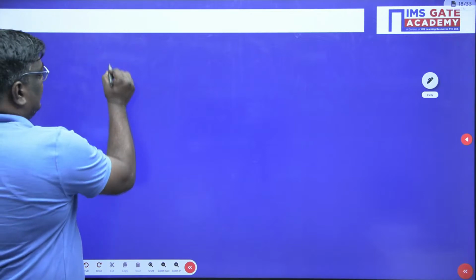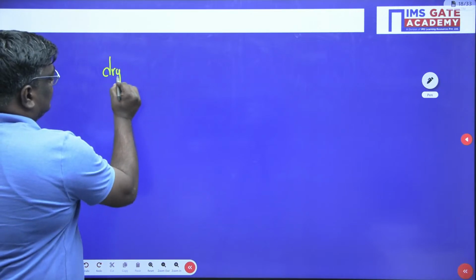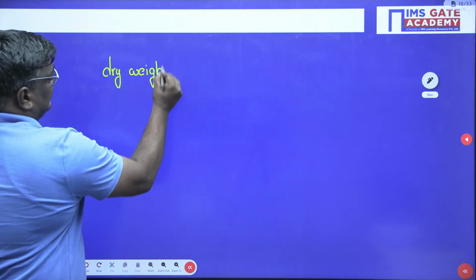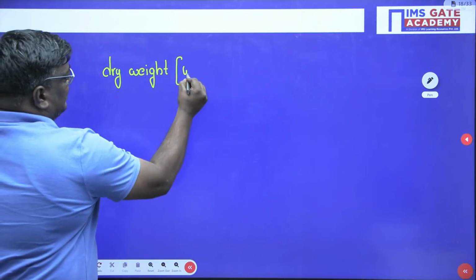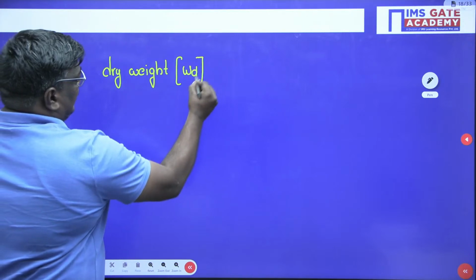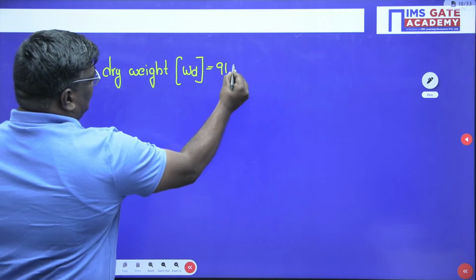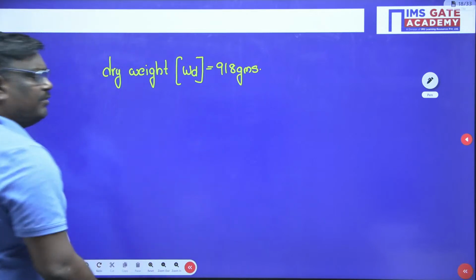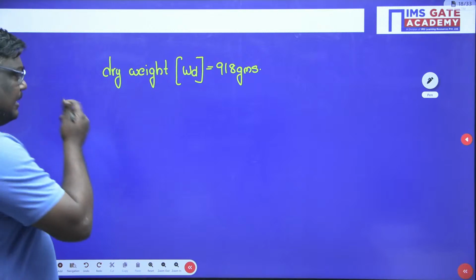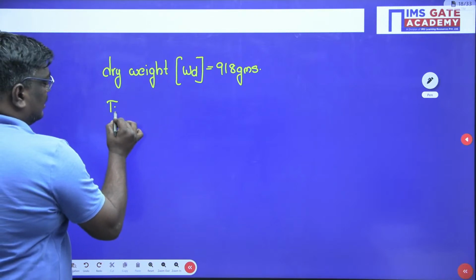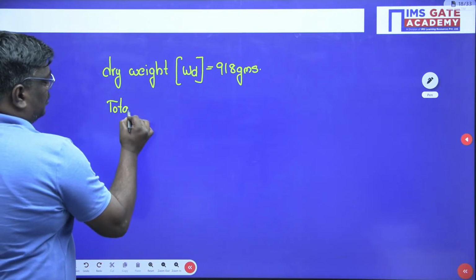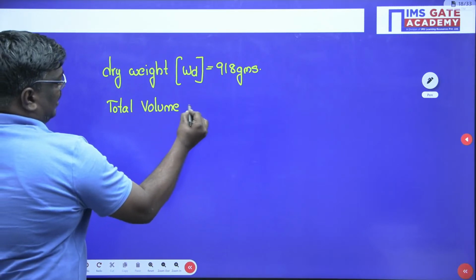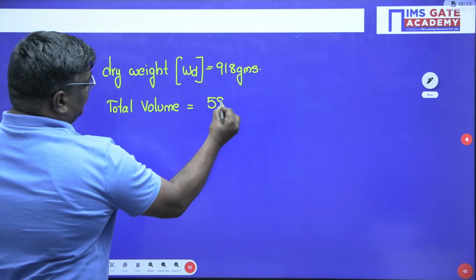All these are previous year GATE questions only. What is the dry weight, sir? The dry weight is given as how much, my dear students? The dry weight is nothing but equal to 918 grams. Here, if you see, the dry weight is 918 grams, and the total volume is given as 588 centimeter cube.